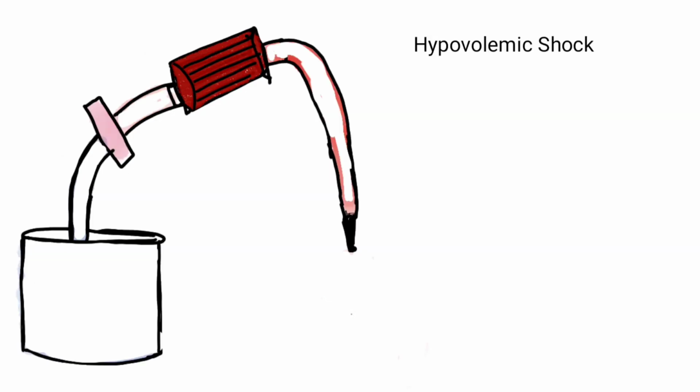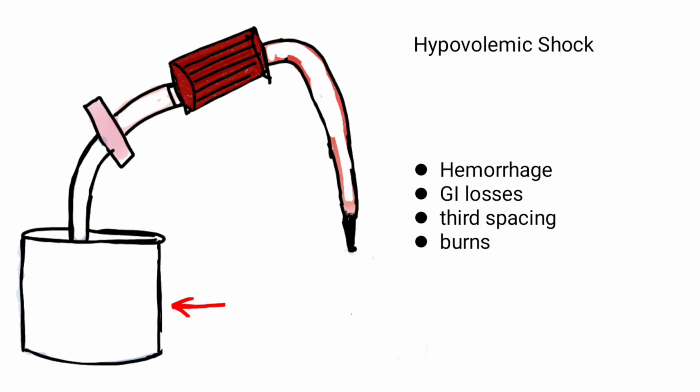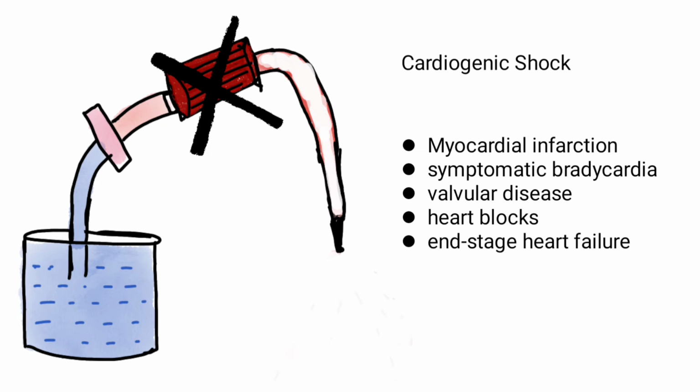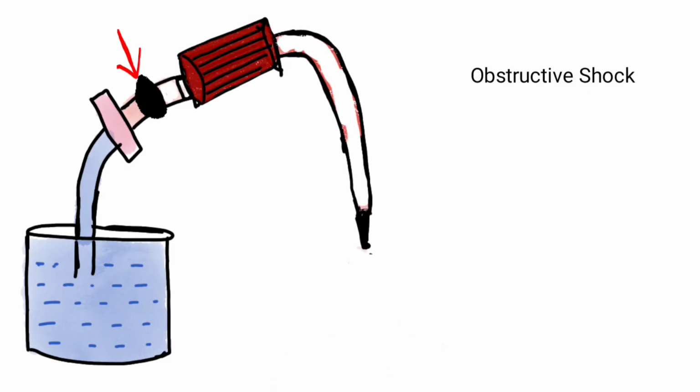In hypovolemic shock, there is no adequate blood, so there will be decreased or absent preload. The causes of hypovolemic shock are hemorrhage, gastrointestinal losses, third spacing of fluid, and burns, where the fluid is going out through the skin. Next is cardiogenic shock. Here the motor is not pumping. The left ventricle of the heart is not working, so the blood does not go distally adequately. The causes of cardiogenic shock are myocardial infarction, bradycardia, the heart rate problem, valvular heart disease, heart blocks, and end-stage heart failure.